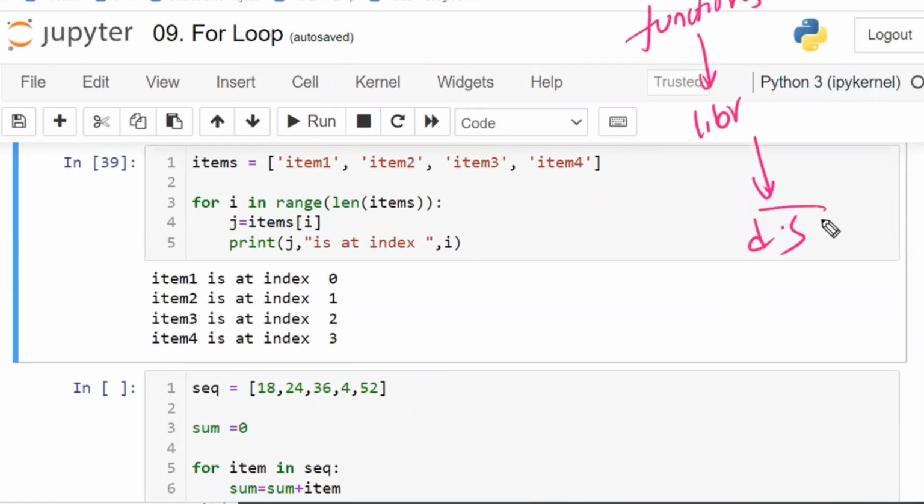For doing this one, this is required. For this one, this is required. For this one, loop is required. Without loop, you can't create the function. Without function, you can't create the library. Without library, you can't work on data science. Actually, data science requires only library, but these libraries are designed based on this. That is the reason we are focusing on the fundamentals very strongly.